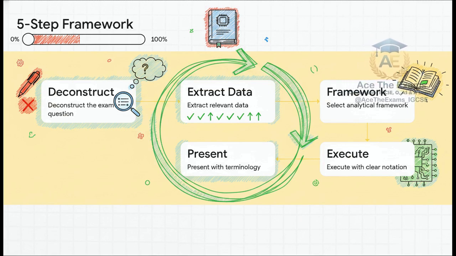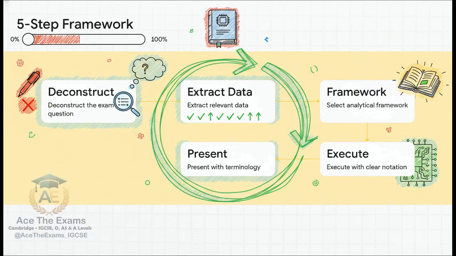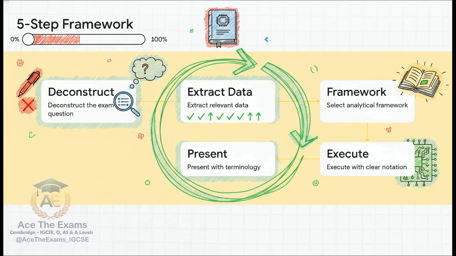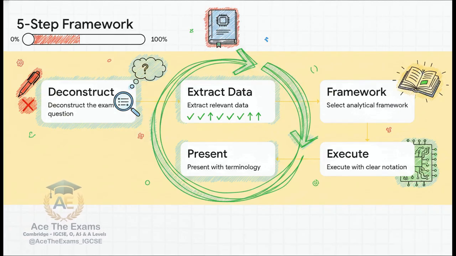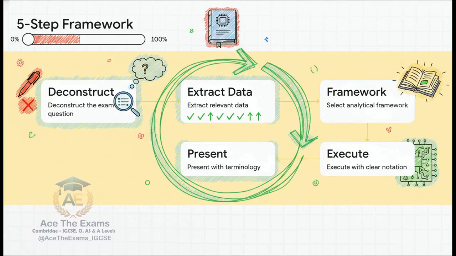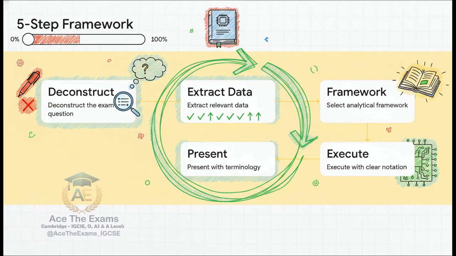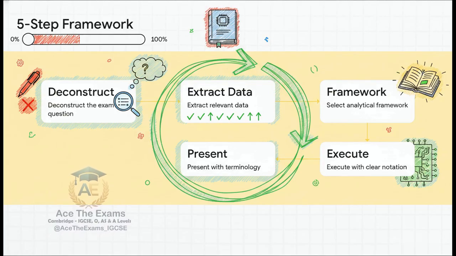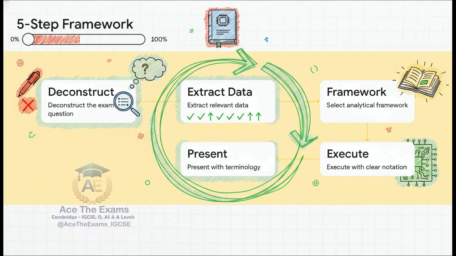Step 3. Select your analytical framework. Are you comparing time complexity here? Are you weighing open source versus commercial software licenses? Pick your weapon. Step 4. Execute with clear notation. Plan it out logically. Step 5. Present with correct terminology. This is vital. Instead of writing something vague like, the code is slow, you must say, the algorithm has a high time complexity, which negatively impacts real-time performance.